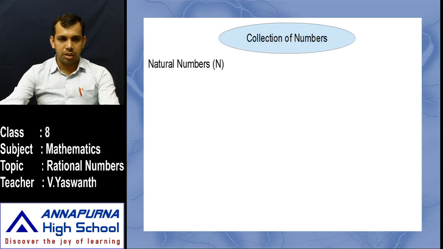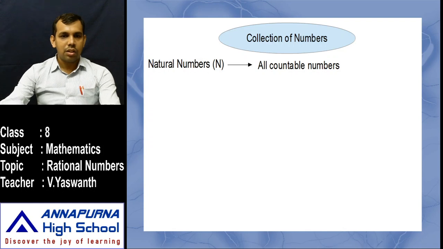Natural numbers. Which type of numbers do we take as natural numbers? These natural numbers have one property. What is that? Yes, the property of the natural numbers is countability. So all countable numbers we take as natural numbers. Countable numbers means, if you count coins or things or anything, you start with which number? 1, 2, 3, 4. You are moving like this.